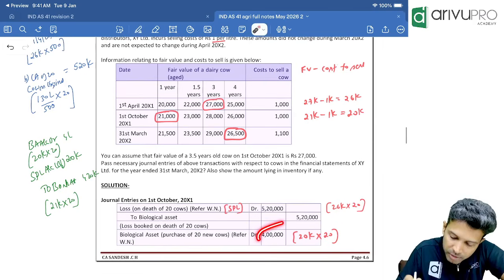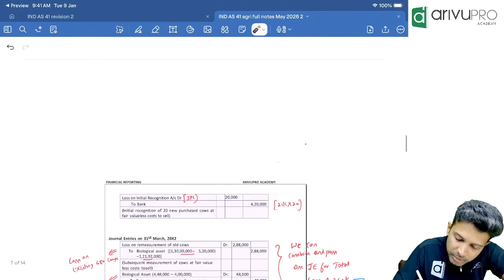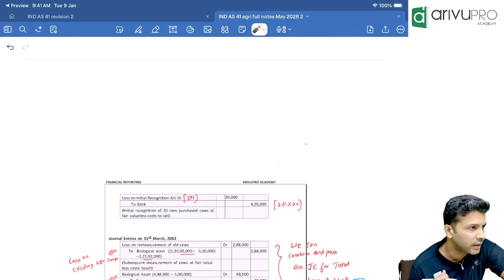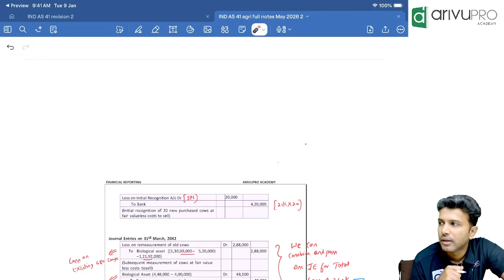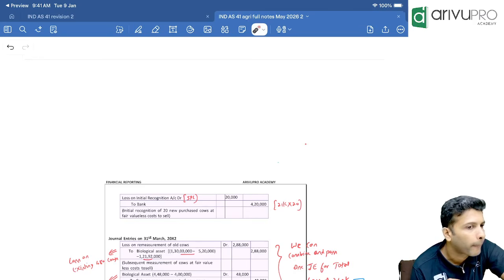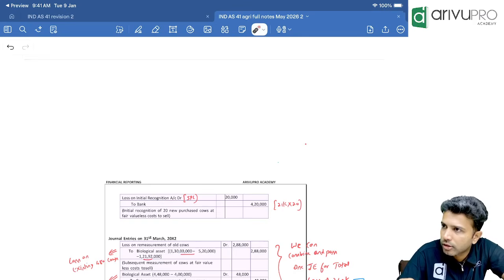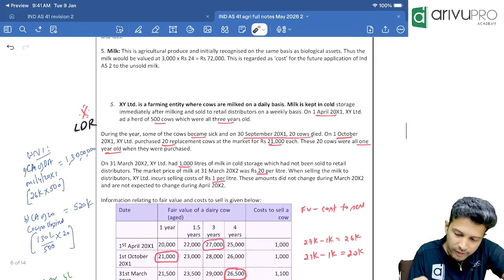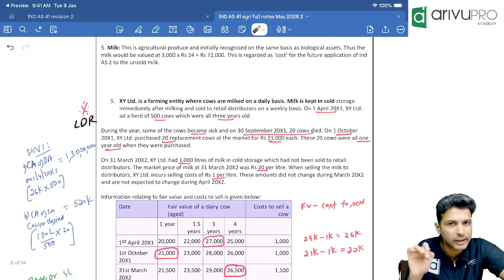Check, have they passed the same entry? Biological assets account debit 4 lakh. SPL account debit 20,000. To bank account 4 lakh 20,000. This is the entry on the day the cow expired and the new cow was purchased. Wait or move forward? Move on. Okay, now let's read the next part of the data. Till here we have read and passed all the entries.